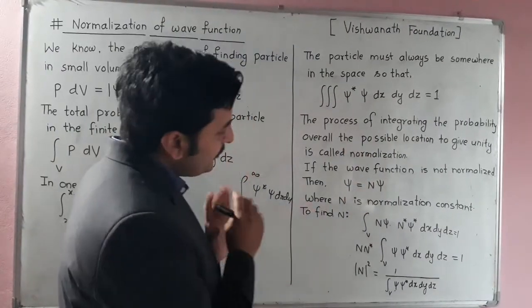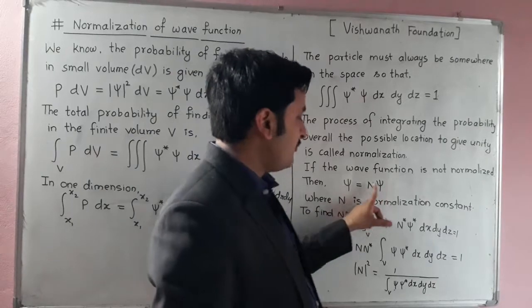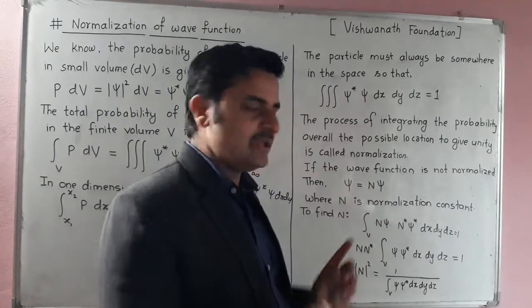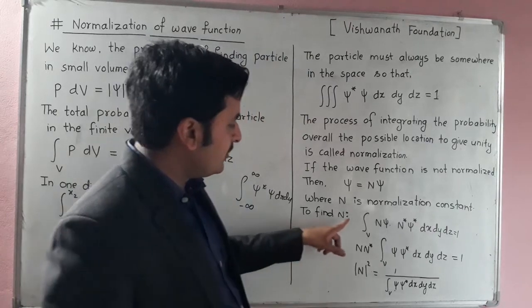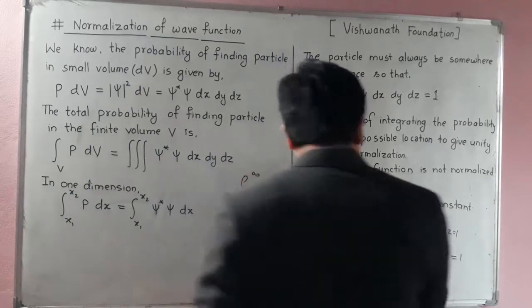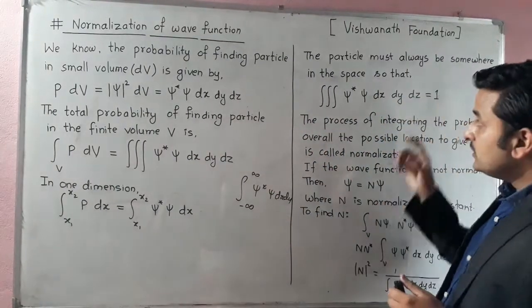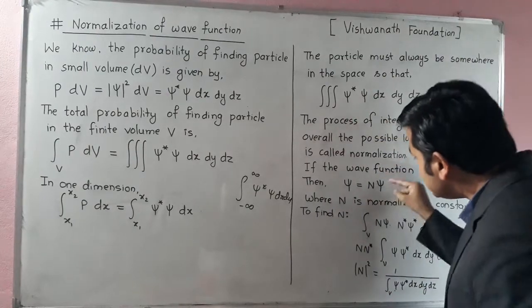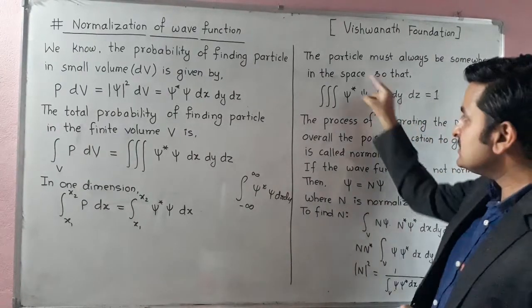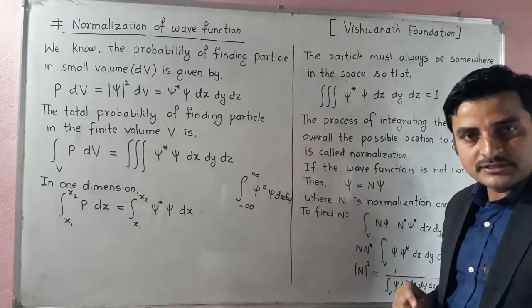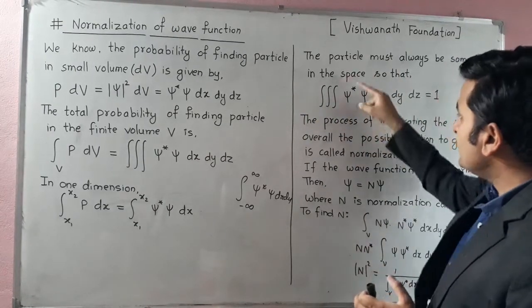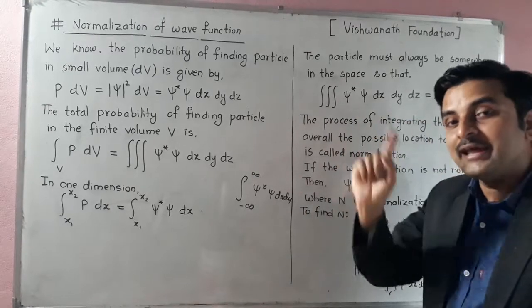Then we just multiply this wave function by a constant, a or N, whatever it may be. You should keep in mind that in place of psi you use N psi. This is the characteristic of normalization of the wave function.